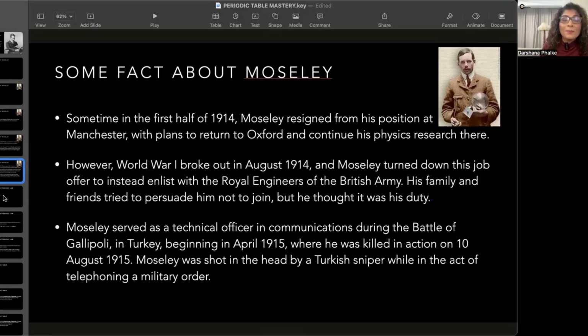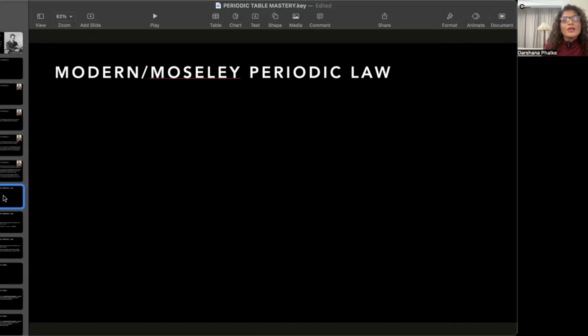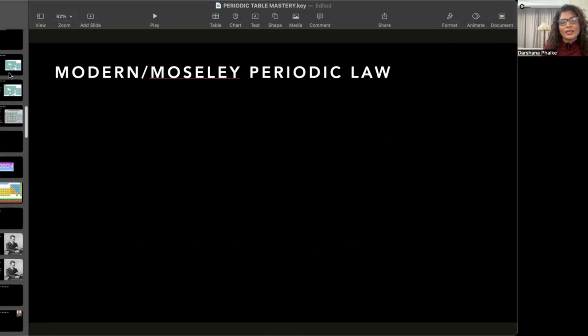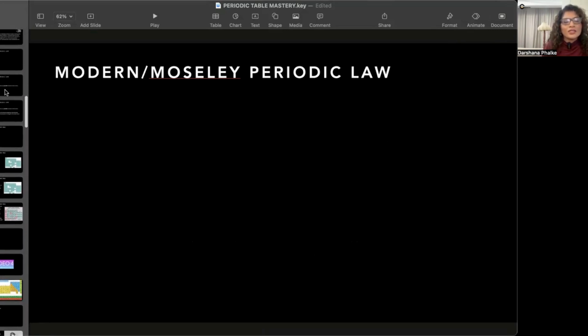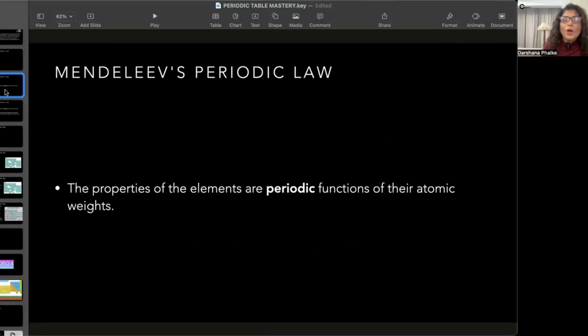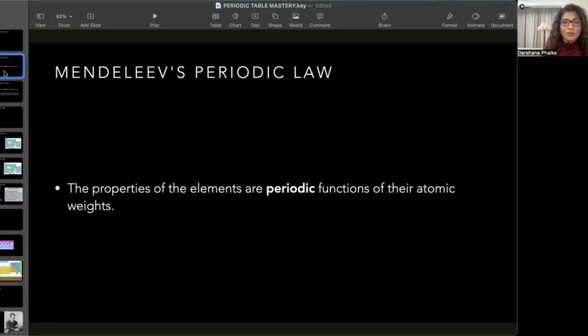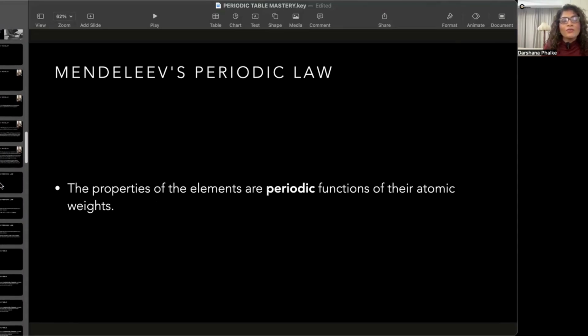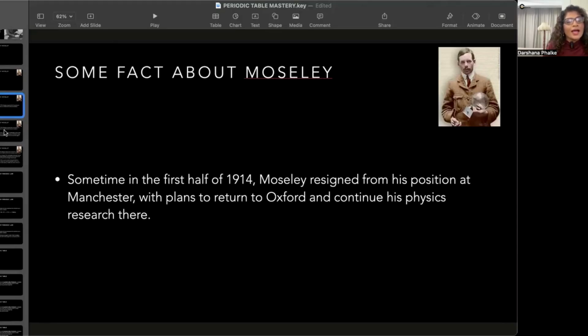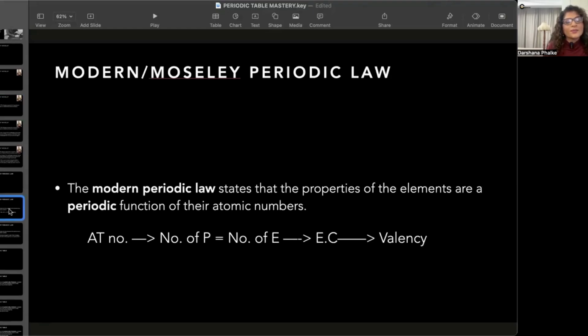Now let us talk about the modern periodic law. So Moseley's periodic law, or modern periodic law, is just in the language of Mendeleev. Remember Mendeleev's periodic law? I want to look at that first, then we'll read it again. Mendeleev's periodic law says properties of elements depend on the atomic weight. That is, if you arrange elements in increasing order of atomic weight, properties repeat periodically. So once again, the properties of elements are a periodic function of their atomic weight, whereas modern periodic law says that properties of elements are a periodic function of the atomic number.